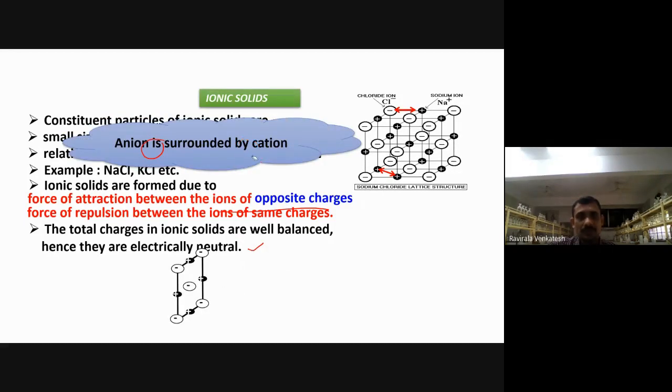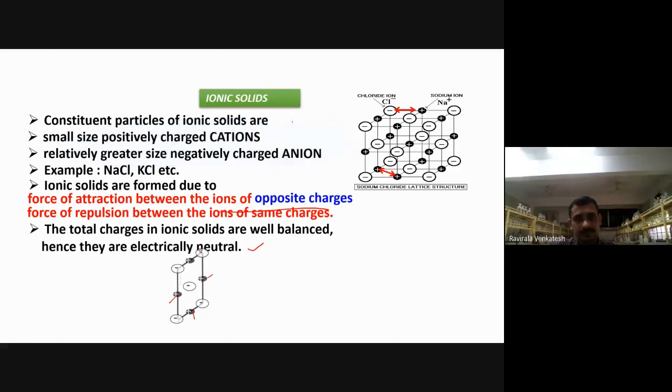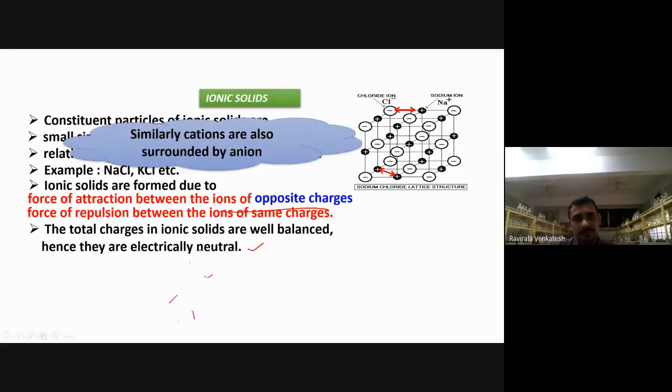Now, if you observe, this is the anion. This anion is surrounded by cations, like this cation, cation, cation, isn't it? Similarly, this anion is surrounded by these cations. This anion is surrounded by these 2 cations, like this. Similarly, the same as this.